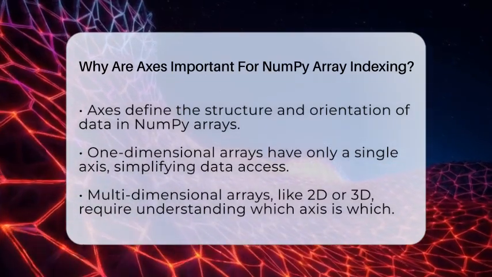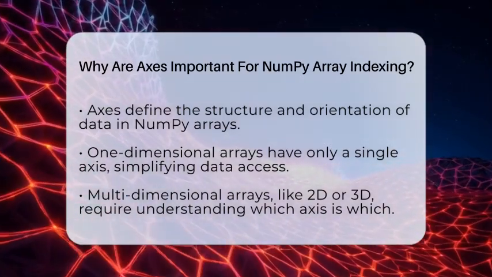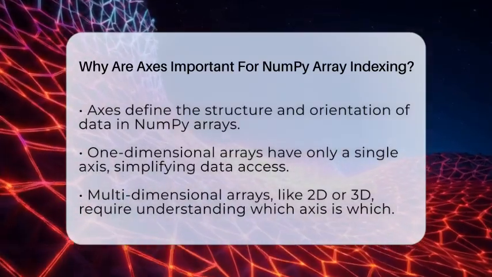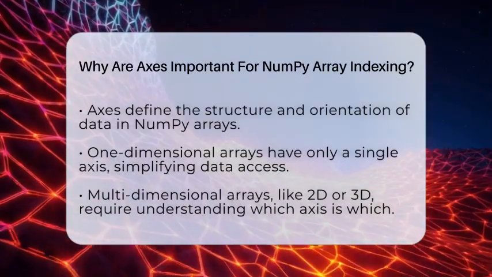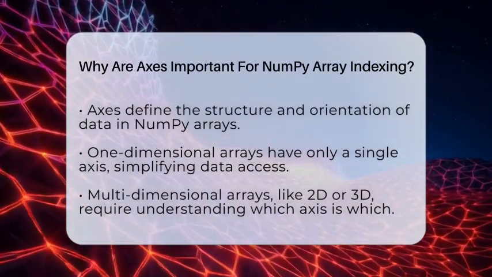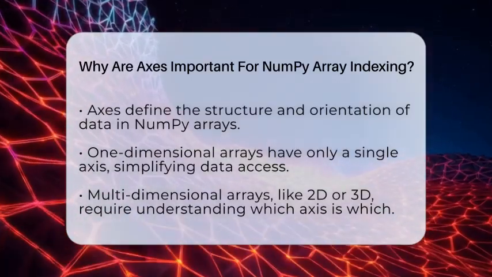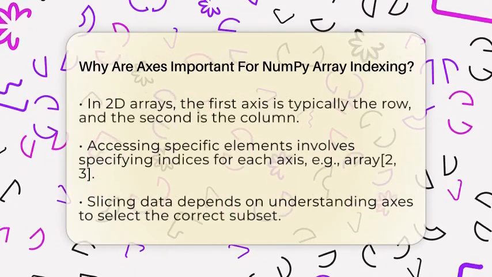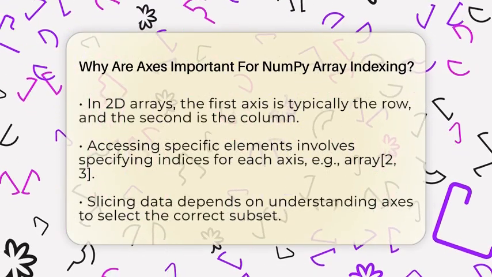When you work with one-dimensional arrays, it's simple because there is only one axis. But as soon as you add more dimensions, like in two-dimensional or three-dimensional arrays, knowing which axis is which becomes essential. For example, in a two-dimensional array, the first axis is usually called the row axis, and the second is the column axis. If you want to access a specific element, you need to specify an index for each axis.